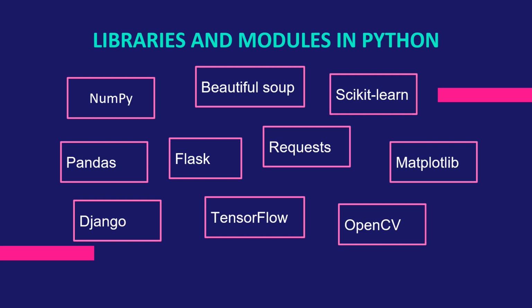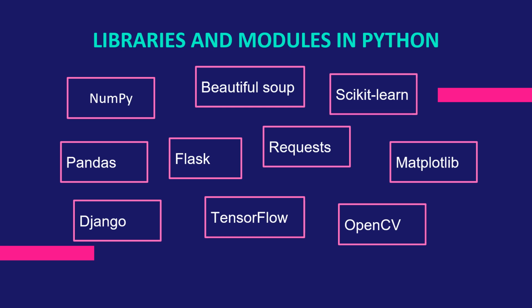Flask, a web framework for building web applications using Python. Django, a full-stack web framework for building complex web applications. Requests, a library for making HTTP requests and interacting with web APIs. Beautiful Soup, a library for parsing HTML and XML documents. OpenCV, a library for computer vision and image processing that provides tools for image and video processing, object detection, and more. These are just a few examples of many libraries and modules available in Python. Depending on your specific use case, there are likely many other libraries and modules that may be useful to you.